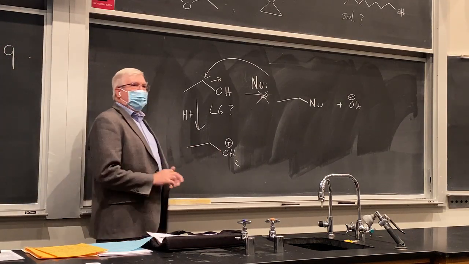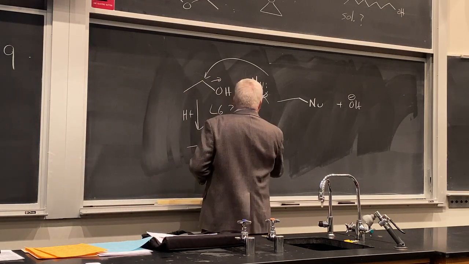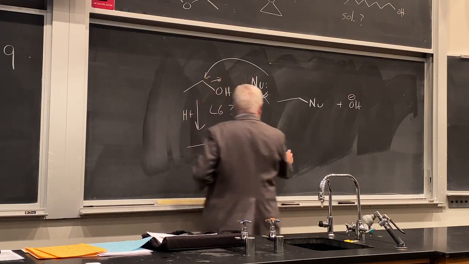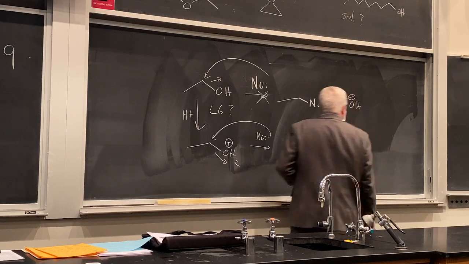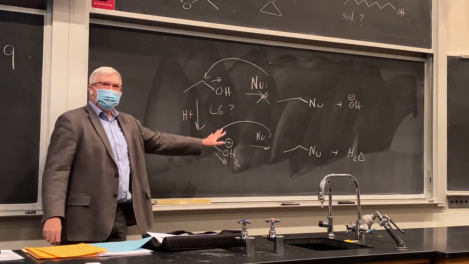Converting the alcohol into a better leaving group now. Why is it a better leaving group? Well, now you can imagine a nucleophile coming in and what? Displacing this, getting the product, and what's our byproduct here? It's alcohol or it's water, right?